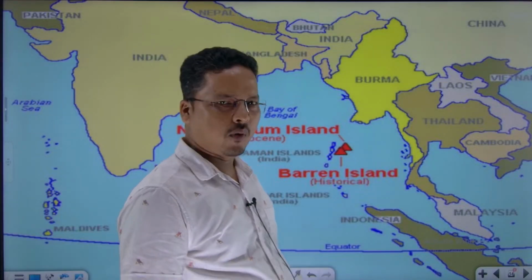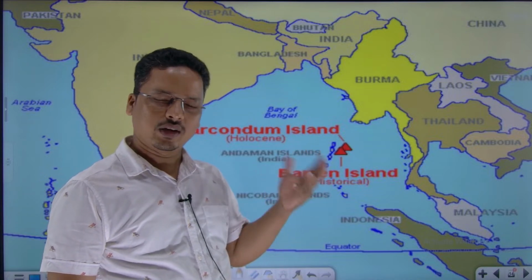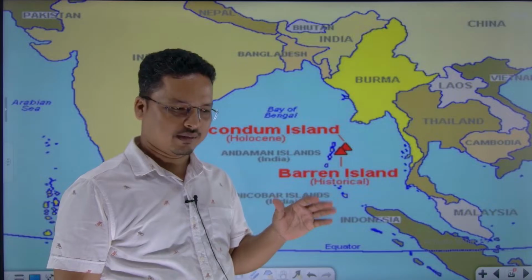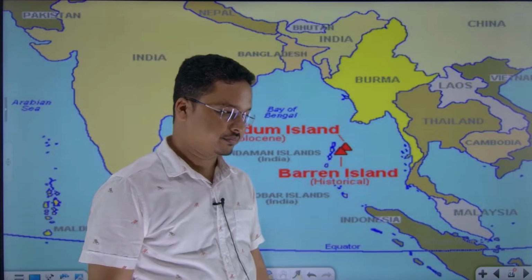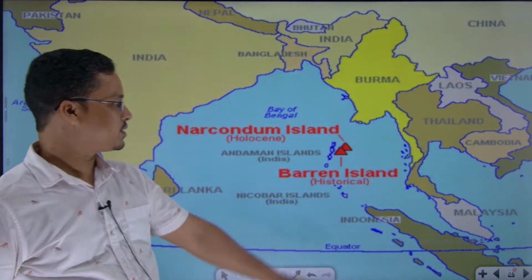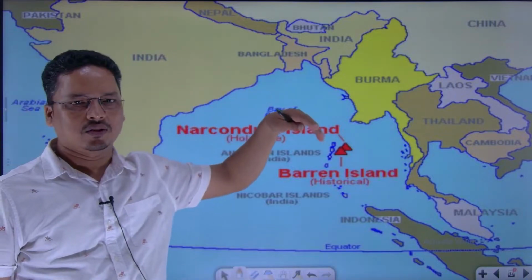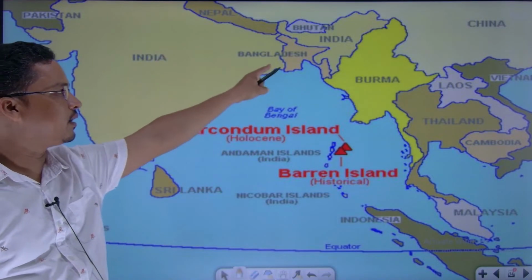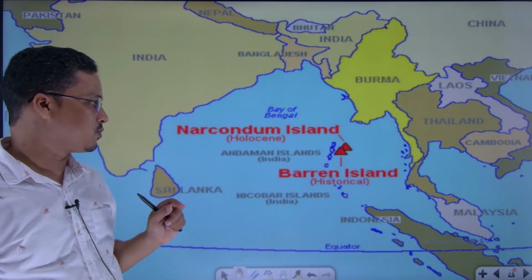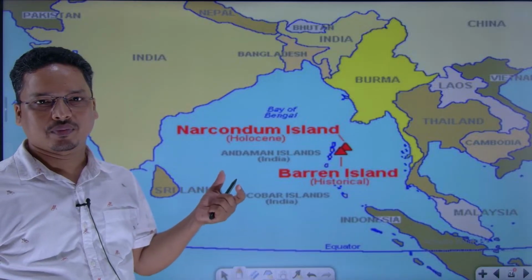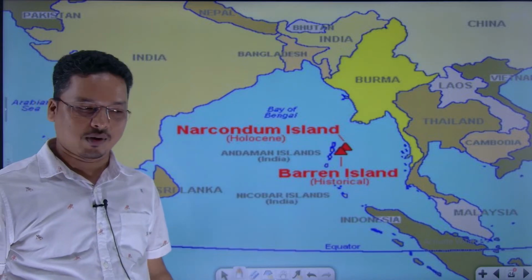Now the point is whether India has an active volcano. Yes, everybody will say, yes sir, we have an active volcano, everybody is aware of that. Now why is the active volcano here and not in the Himalayan region? Why is there no active volcano in the Himalayan region, but here in the form of Narcondam and Barren Island there are active volcanoes, the most active being Barren Island. Why is this?